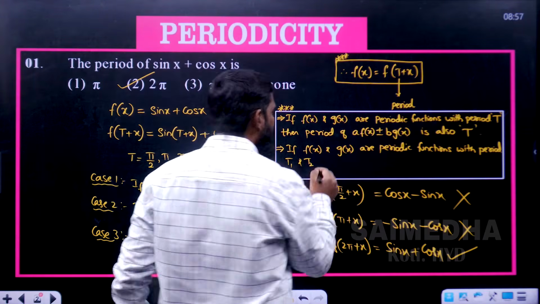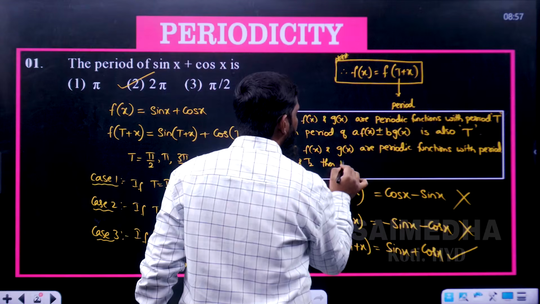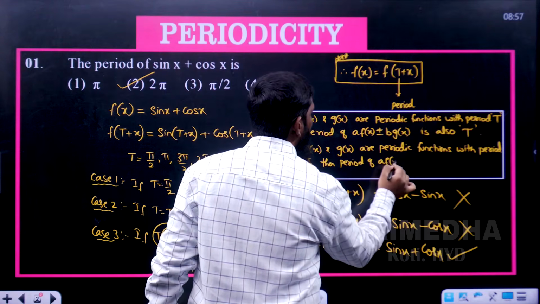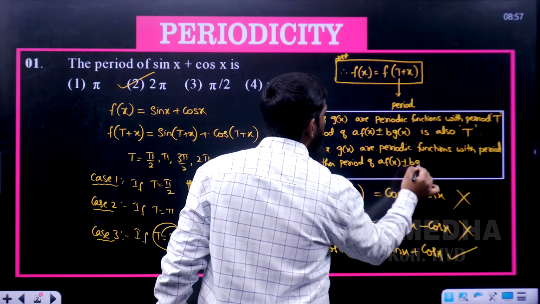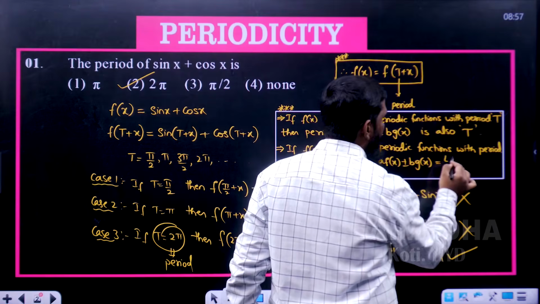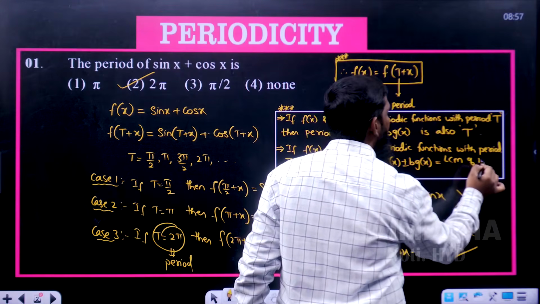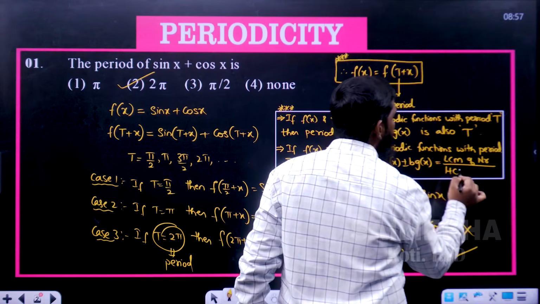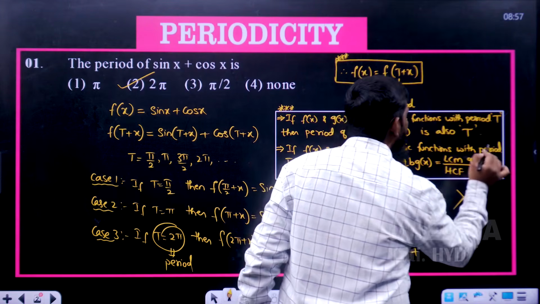So if you get different answers, then the period of a into f of x plus or minus b into g of x is equal to, how we have to remember this, I'll be writing over here: you have to take the LCM of the numerators and divide by the HCF of the denominators. Like this you have to remember.